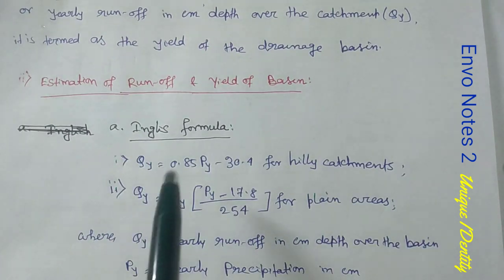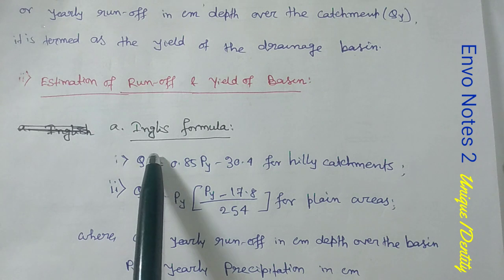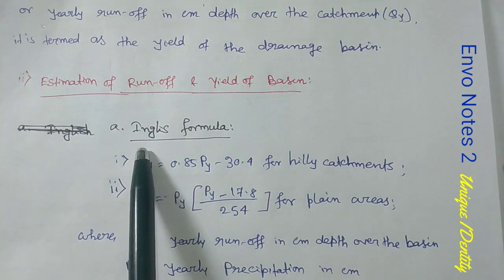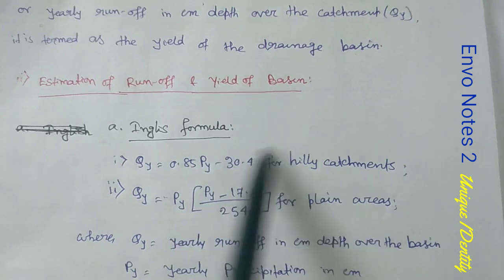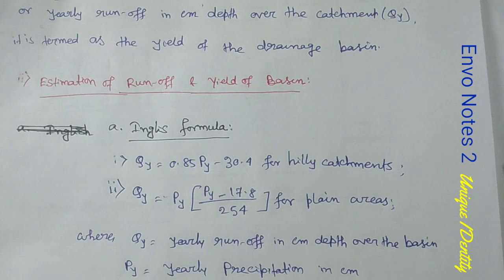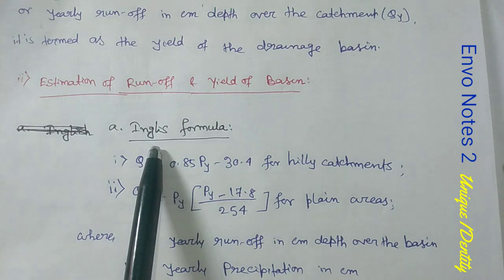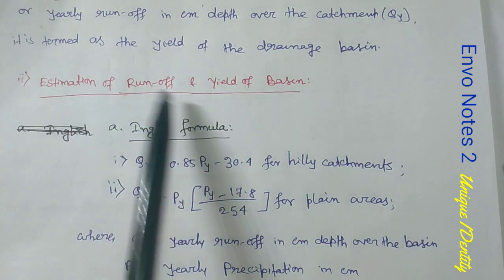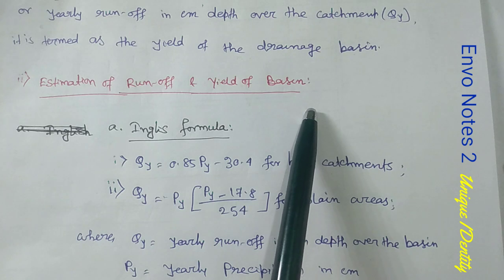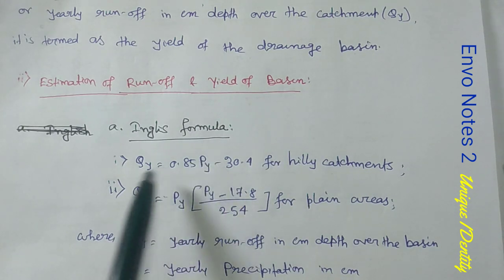Here you may know or you may have heard about the English formula. This is often asked in any examination. Okay, what is English formula and what are its uses? So now you can tell that English formula is used for the estimation of runoff or the yield of basin. Okay. Now what is English formula?